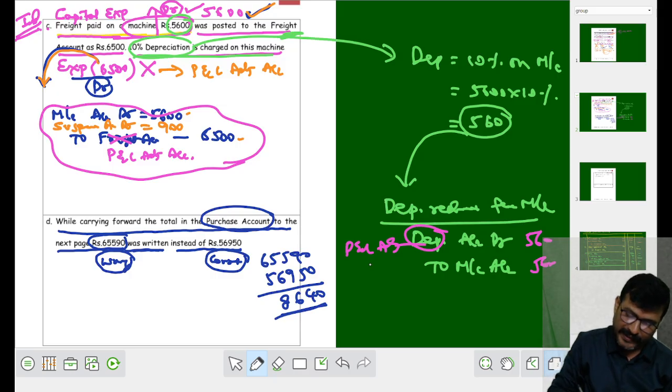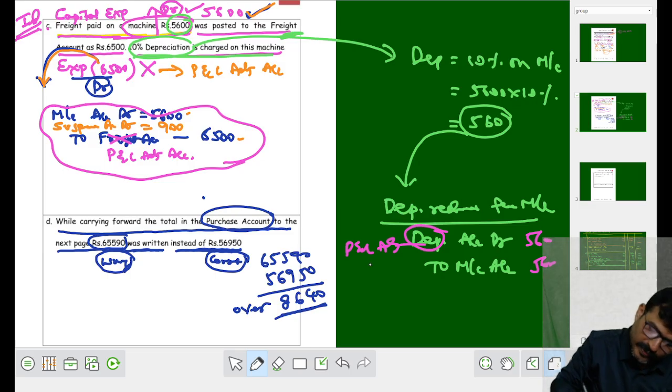Instead of recording 56,950, instead of recording the correct value, we have recorded the wrong value. This is over हुआ. क्या हुआ? Over हुआ. कौन सा over? Let me explain. While carrying forward the total of purchase book means what?